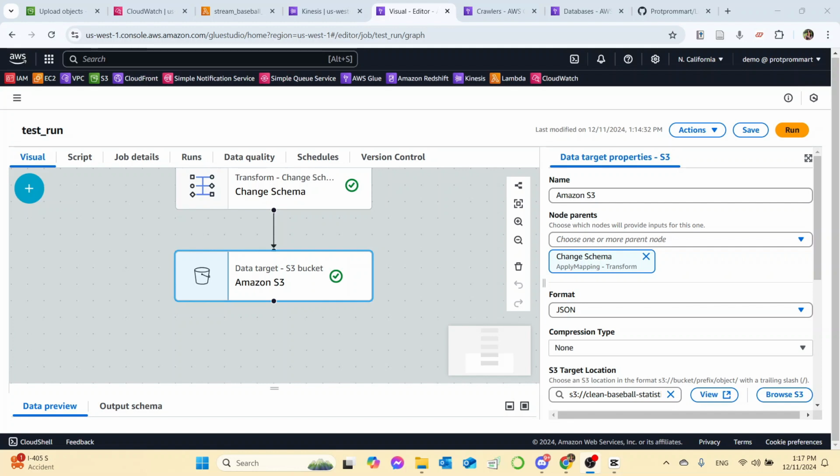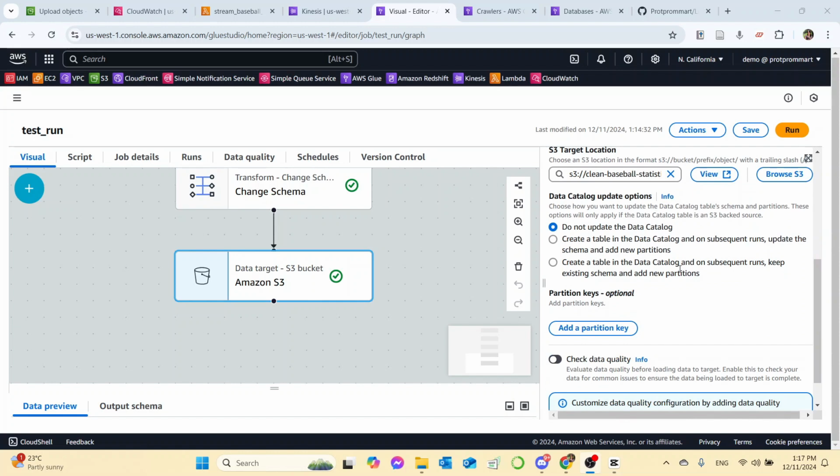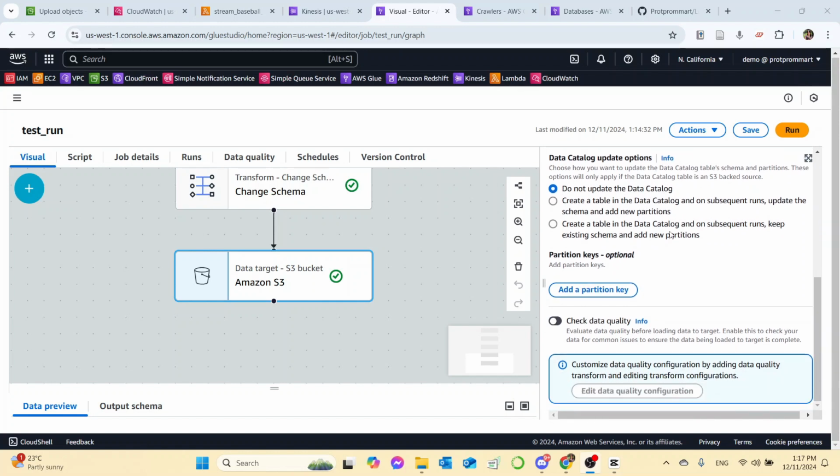And lastly, we put the clean transformed data into the S3 bucket called clean baseball statistic that we have set up earlier. And we said do not update the data catalog and uncheck the data quality check.